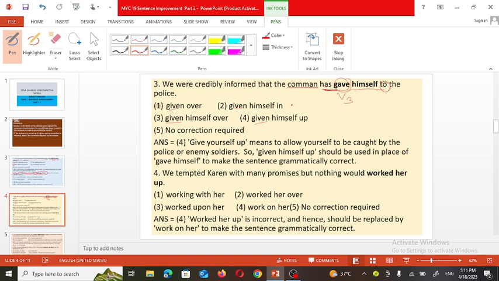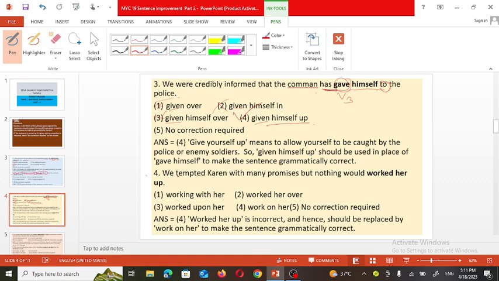Given himself in, or given himself over, or given himself up. Given himself up to the police, or given himself in, into the police, over to the police, it won't be there. So the fourth option is the correct option. We were credibly informed that the government has given himself up to the police.